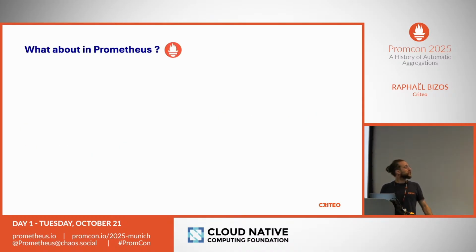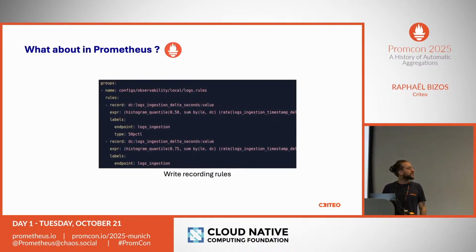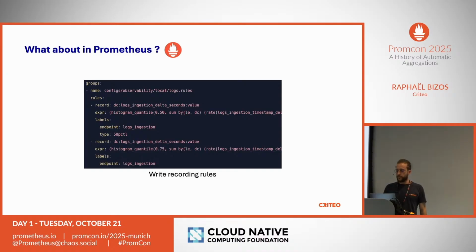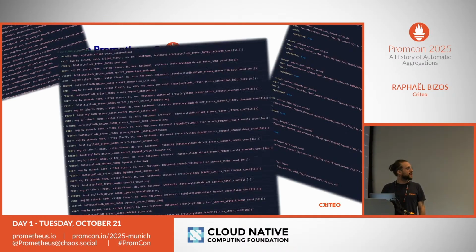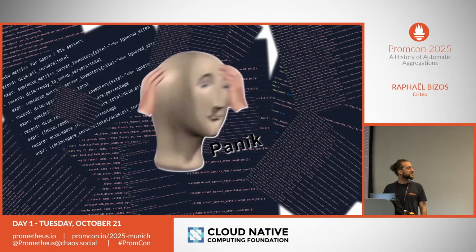So how would you do that in Prometheus? The first answer would be to write recording rules, right? But remember, we have hundreds, if not 1,000 users. We have millions of different metrics. If we had to write recording rules for most of those metrics, it would start to pile up a little bit, and we would need to maintain all of that. Right?